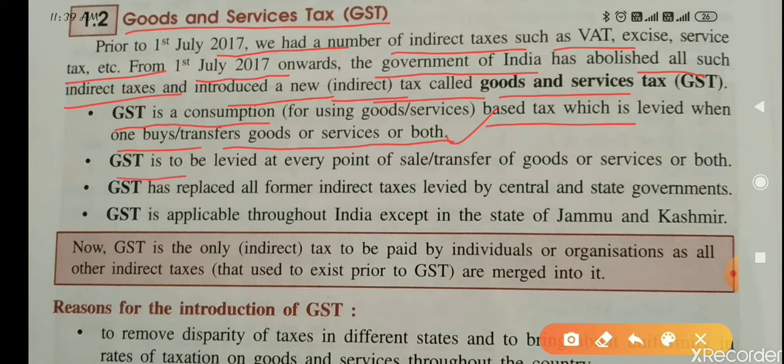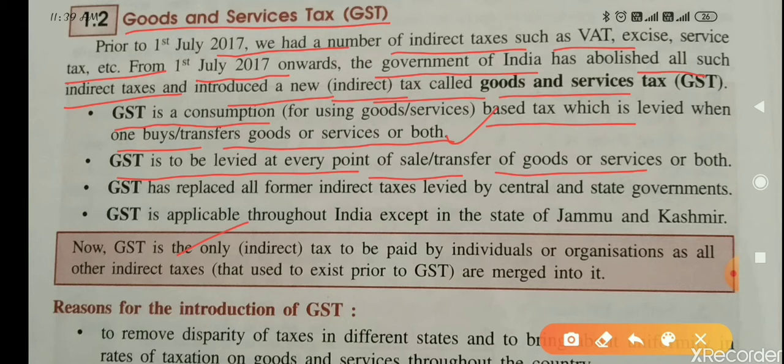Second thing, GST is levied at every point of sale or transfer of goods or services. Suppose you are purchasing some item and you are selling it to me, then tax will be applied, GST will be charged. And suppose I am selling the same product to another person, to a third person, so that time I will also charge the tax on that third person. So if you are selling any product to me, you will charge me. Then I am selling to a third person, so I will charge the tax on the third person.